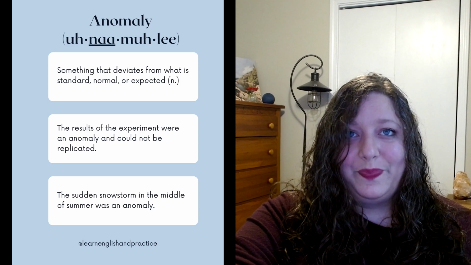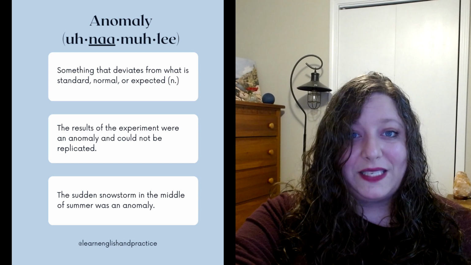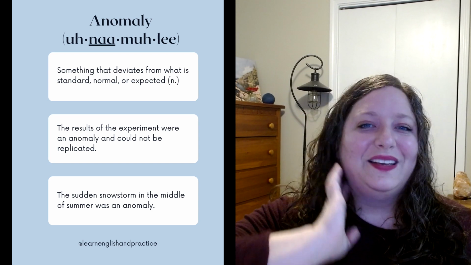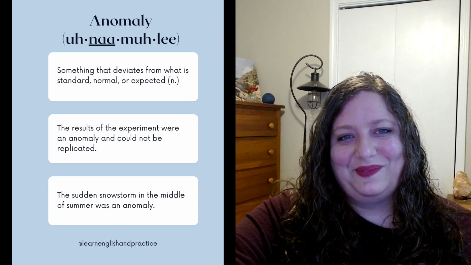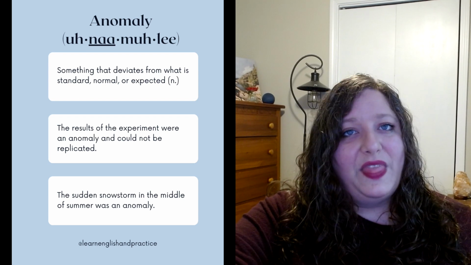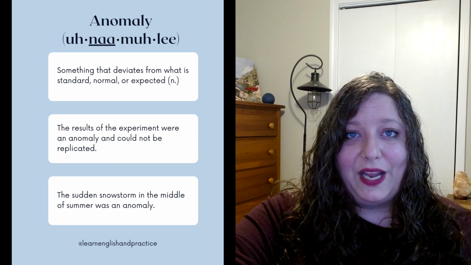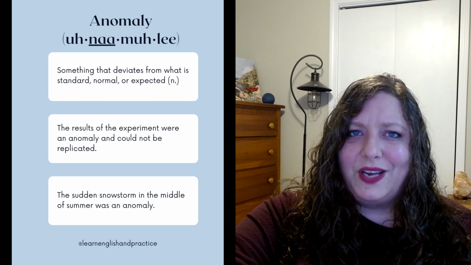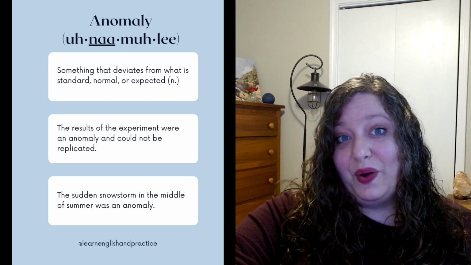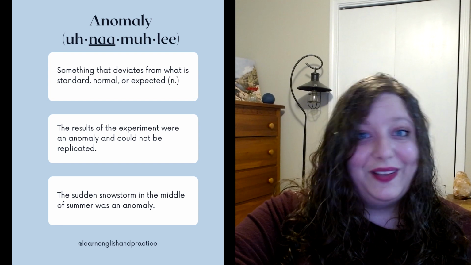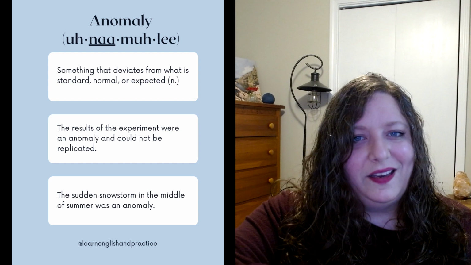Next we have anomaly. This is something that deviates from what is standard, normal, or expected. It's a noun. So it's something that doesn't match everything else. Some examples are, the results of the experiment were an anomaly and could not be replicated. The sudden snowstorm in the middle of summer was an anomaly. I know if you got a snowstorm in June in most of the US, that would be an anomaly. It would be very unexpected.